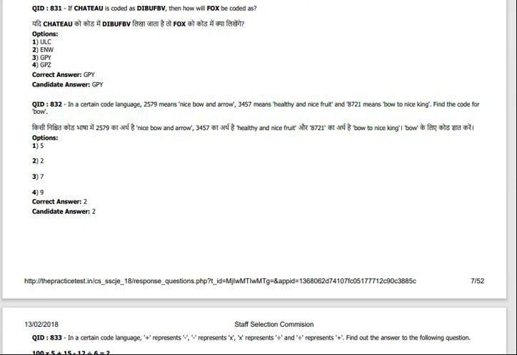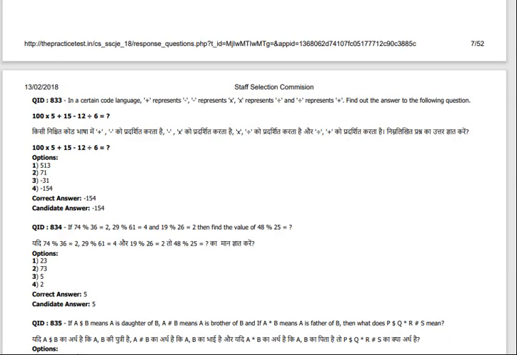Okay, next one. This is also another repetitive model. In a certain code language, plus represents minus, minus represents into, into represents divided by, and divided by represents plus. Find out the answer to the following question. In this case, 100 into 5 is given, and into represents divided by, so you have to write divided by here.